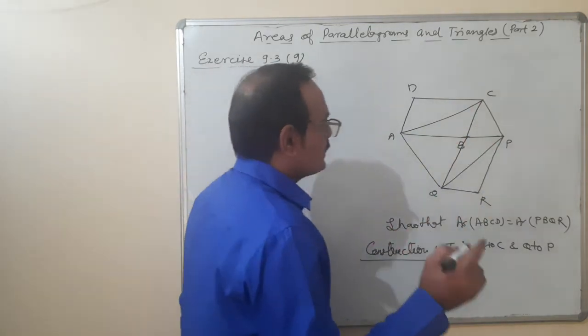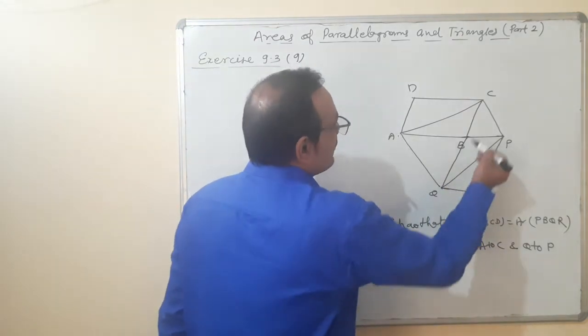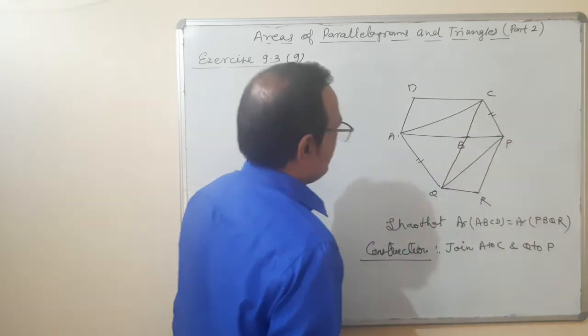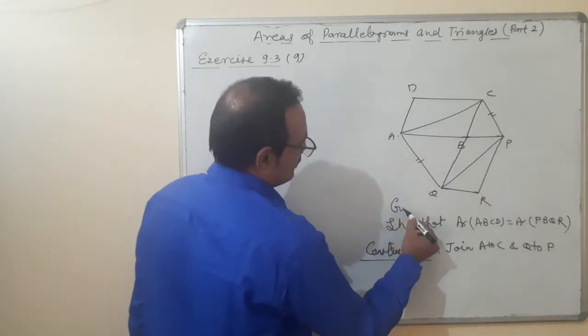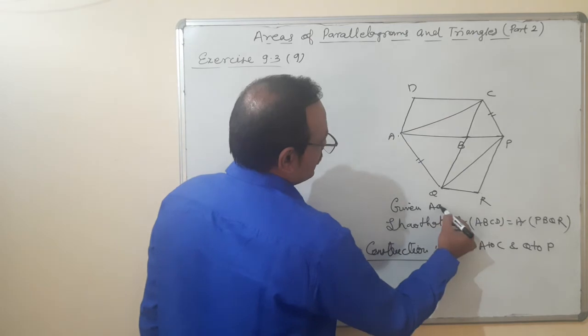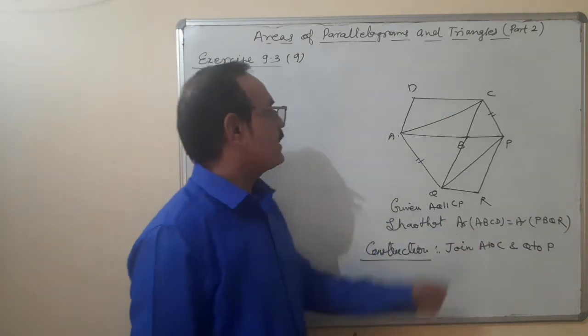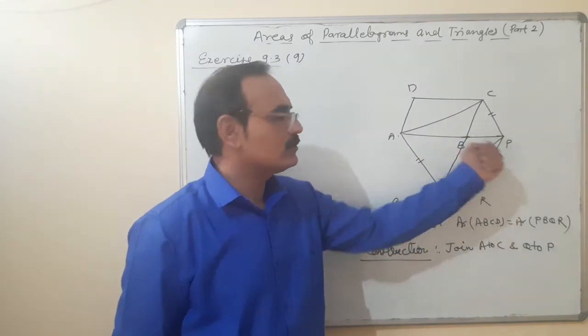One condition is given here that AQ is parallel to CP. It is given. So construction, what I have done, join A to C and join Q to P.